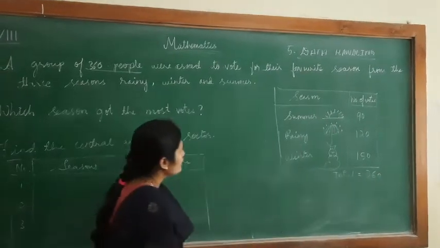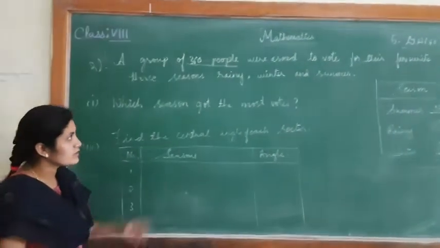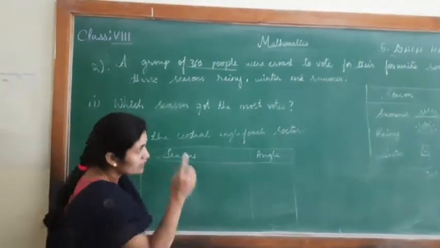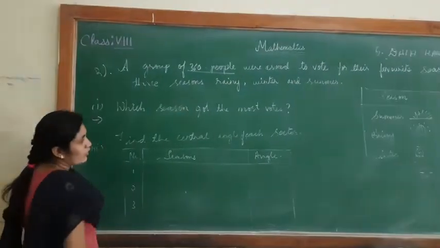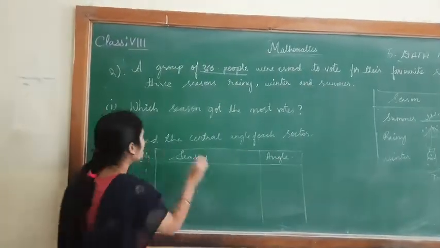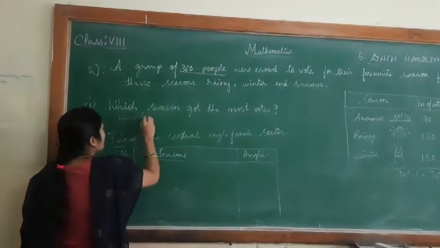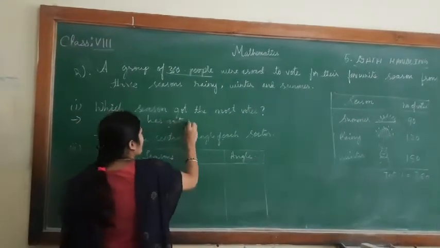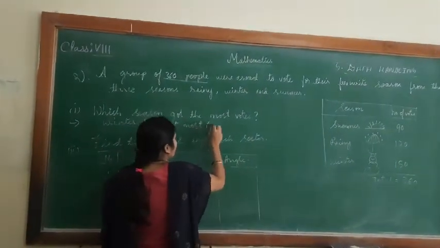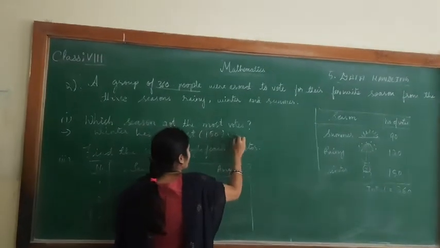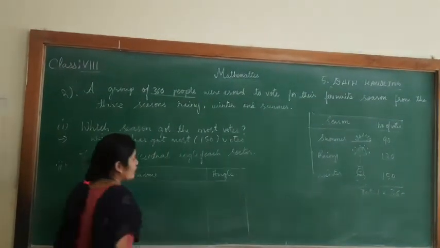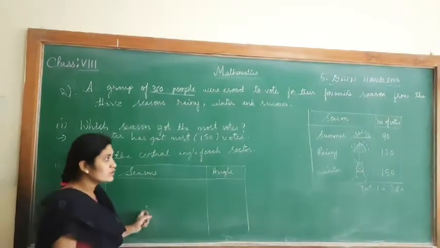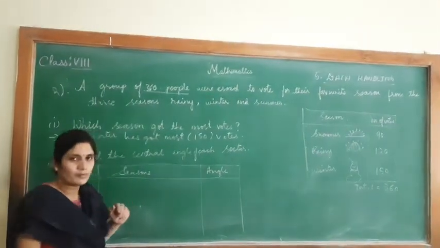Now here some questions are given. By observing this table we need to answer. Which season got most votes? Winter is the season with most votes, that is 150 votes. Now second question: find the central angle of each of the sectors. Here we should find the central angle to draw a pie chart.